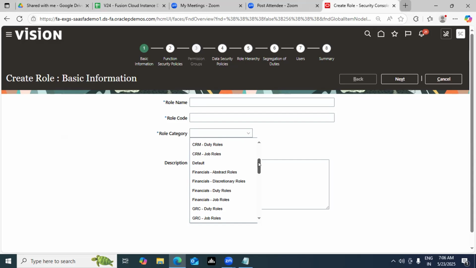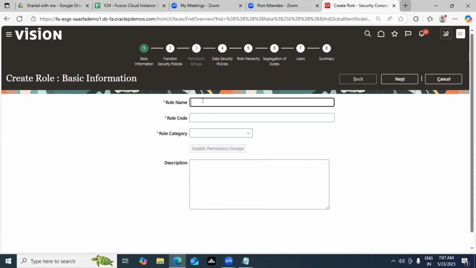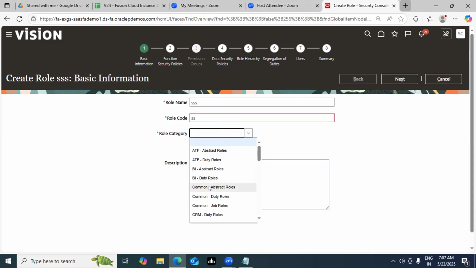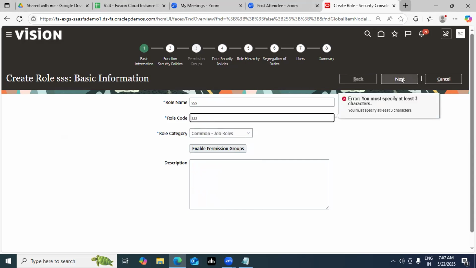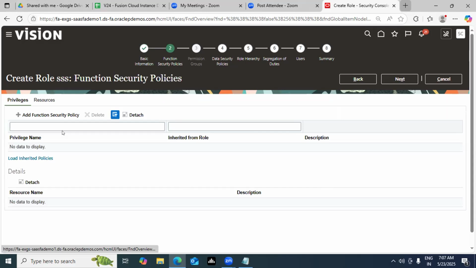Now my next question is on function security. How do you go to the next step? You have to enter something, typing a random thing here right now, and common. So only 5 types of roles are there? I think this is already there. Just a minute. Yeah, add function security.